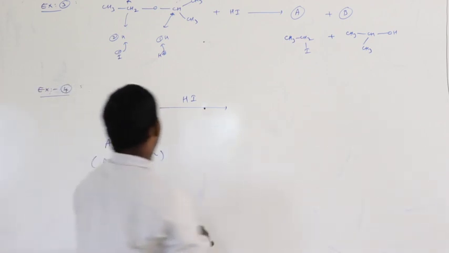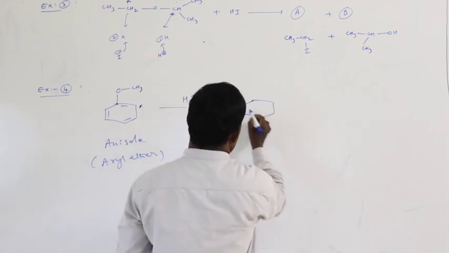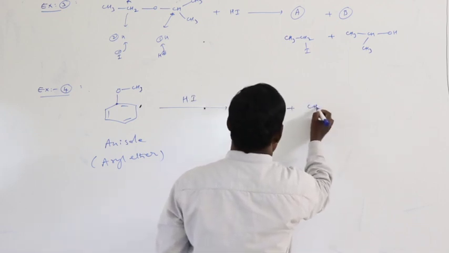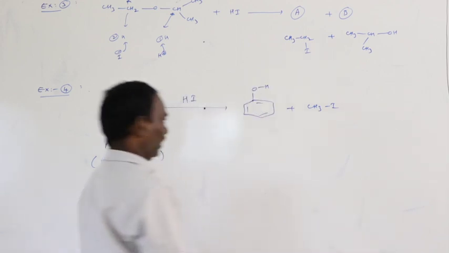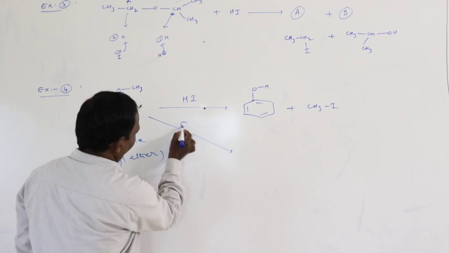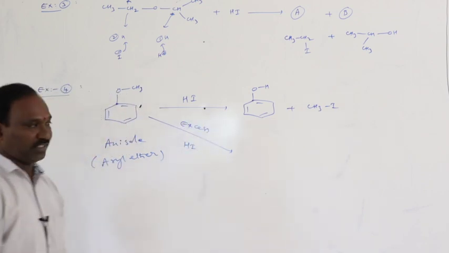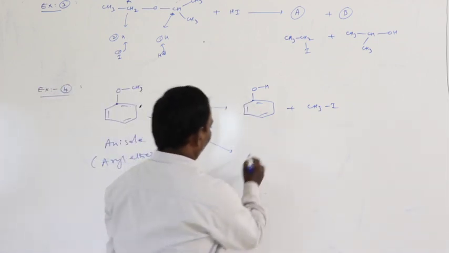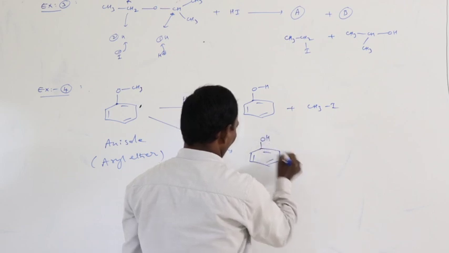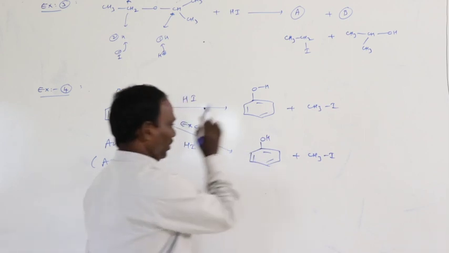O. So therefore, it gives phenol, C6H5OH, phenol, and also methyl iodide. So for this compound, if excess hydrogen iodide is taken, the same product will be obtained, C6H5OH plus methyl iodide. Here no change.